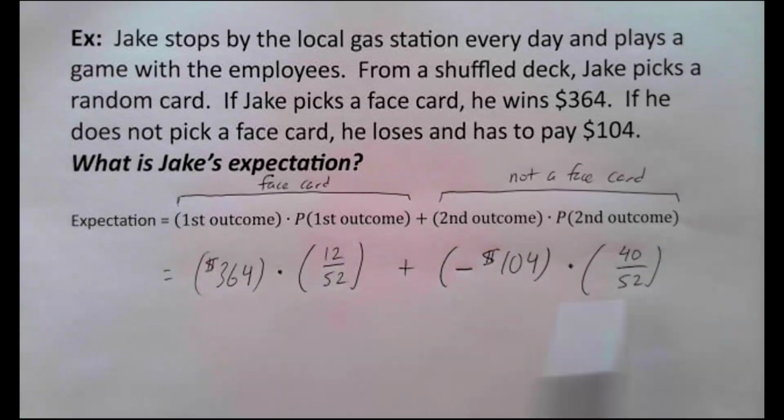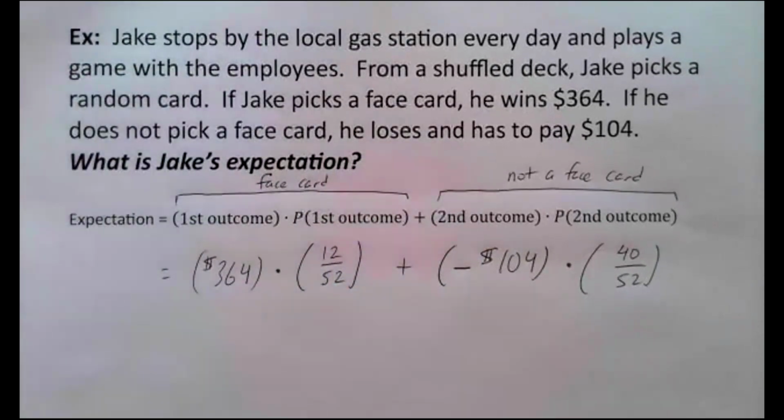Then you got to go put that in your calculator and see what you get. Remember, your final answer is going to be money, but you don't need to put dollar signs in your calculator. When you do put this in your calculator, I suggest putting it in all at once if possible. In other words, I suggest just putting this whole line in at the same time if you can.